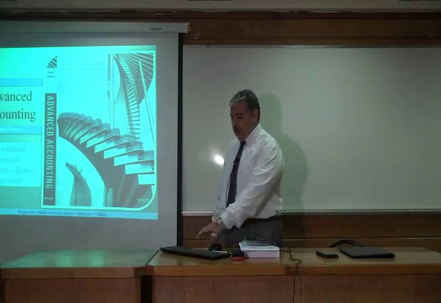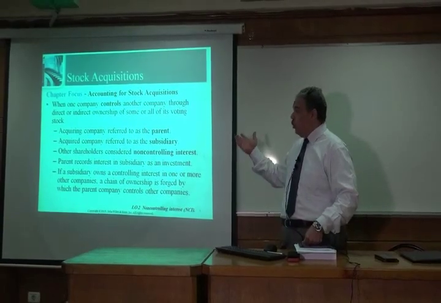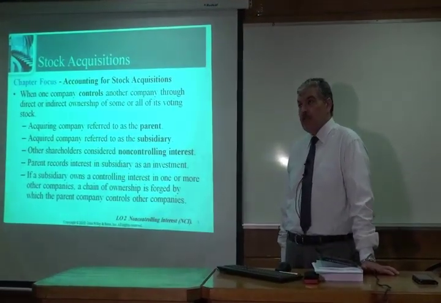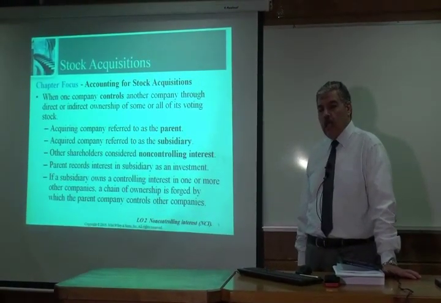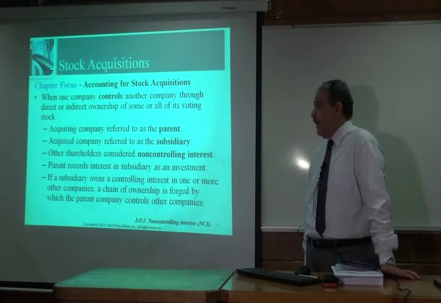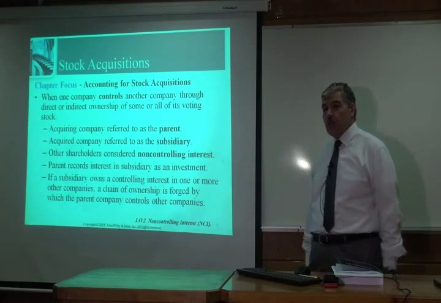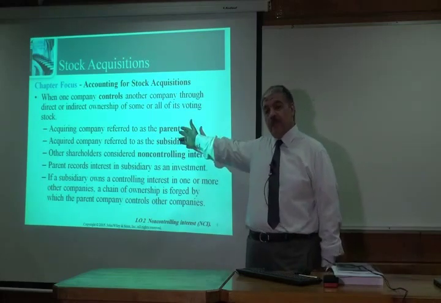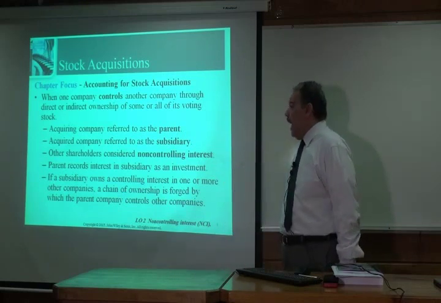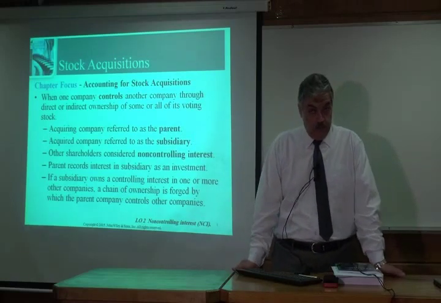We start the chapter with some definitions. The focus of the chapter is accounting for stock acquisition. As we said, stock acquisition is one method of combination between two companies. One company will control the other company by purchase of stock. In this case, we are going to have a company that will be called the parent company. This is the company that will acquire the stock of another company. And we're going to have a subsidiary company. This is a company that will be controlled.